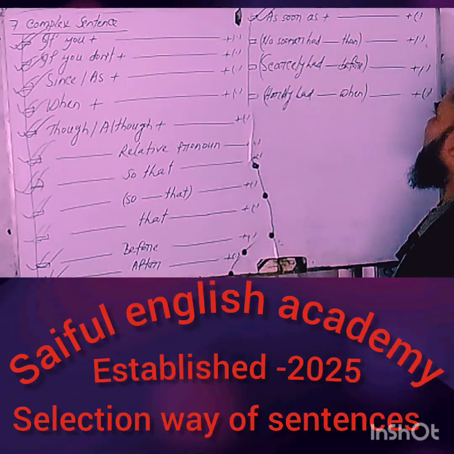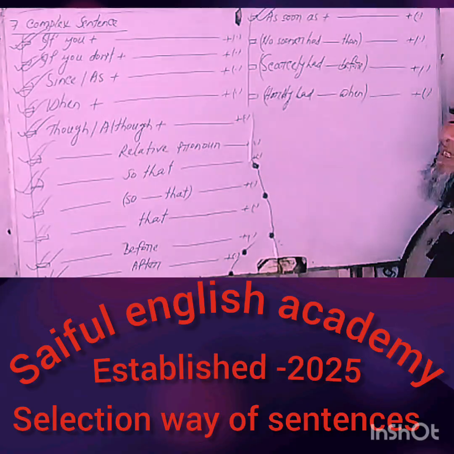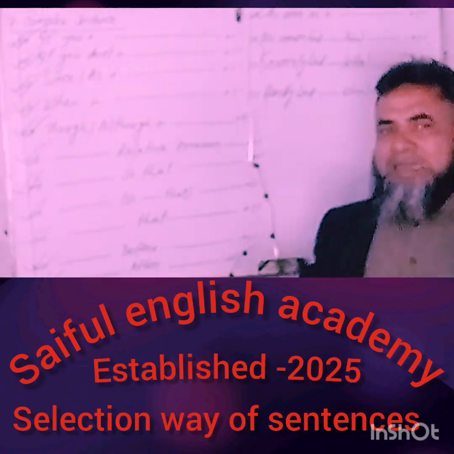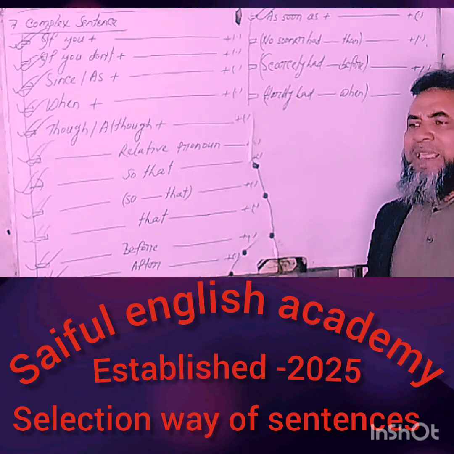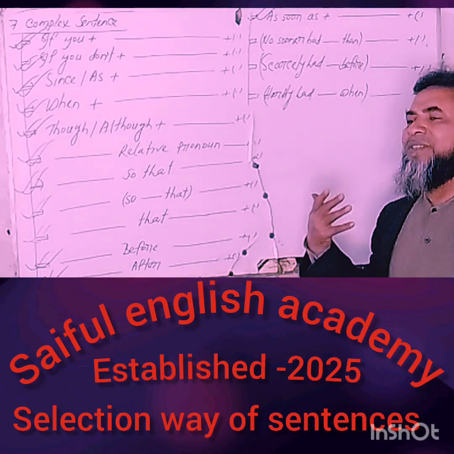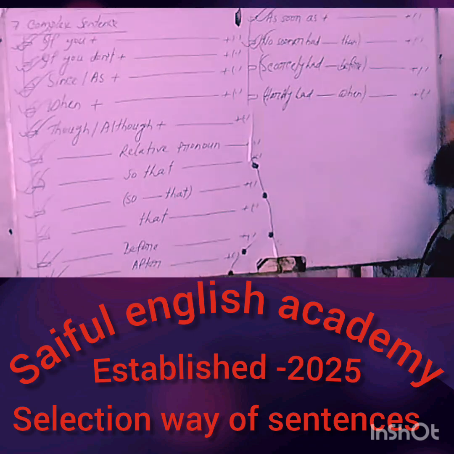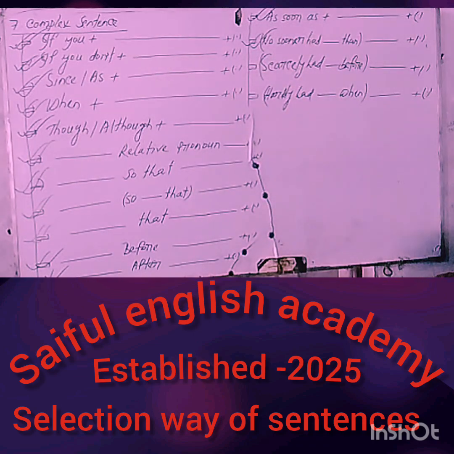Then the starting words "as soon as", and finally get to the full stop. Example: as soon as the thief saw the police, he ran away; as soon as the doctor came, the patient died, etc. No sooner had the doctor come, the patient had died. No sooner had we gone to the station, the train left, etc.